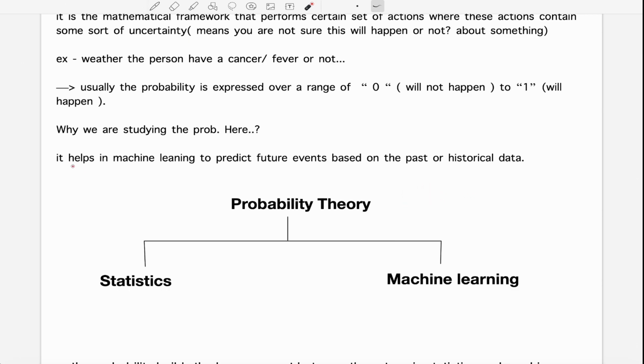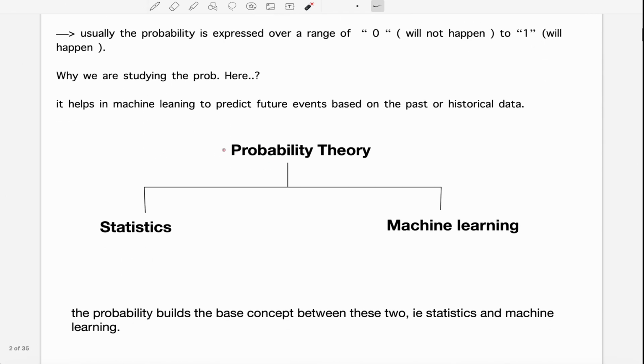So it helps in machine learning. In machine learning we make predictions, and the predictions are based on our previous, historical data. This is supervised learning: we make predictions from the past data. This is supervised learning, and we're going to cover it in our machine learning lectures. I hope you love those lectures also and support them.